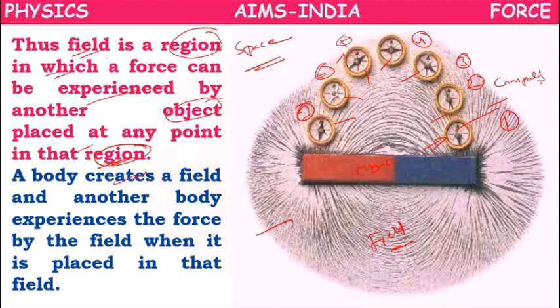So a body creates a field and another body experiences the force by the field when it is placed in that field.